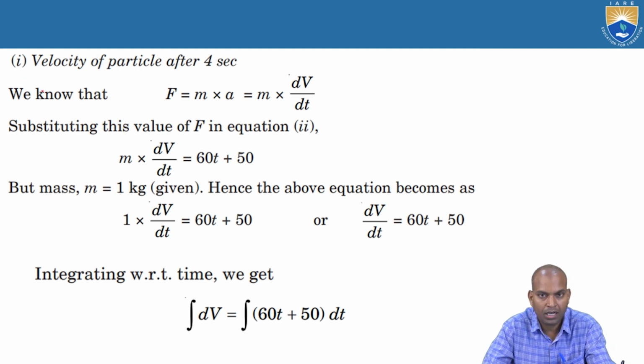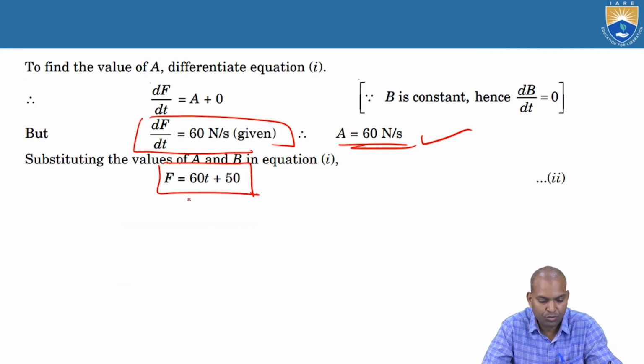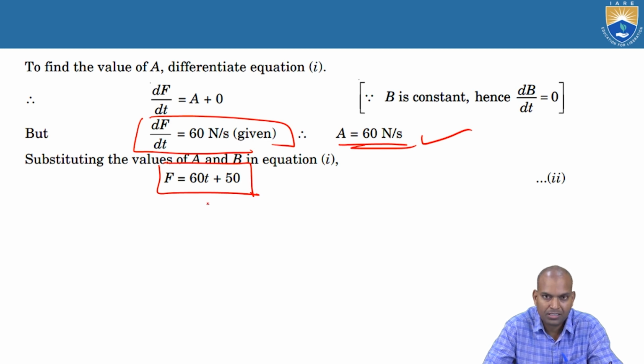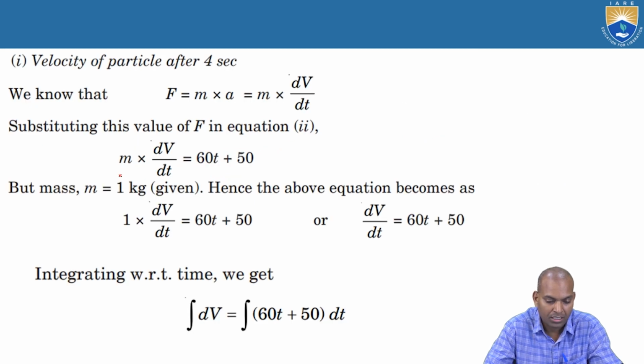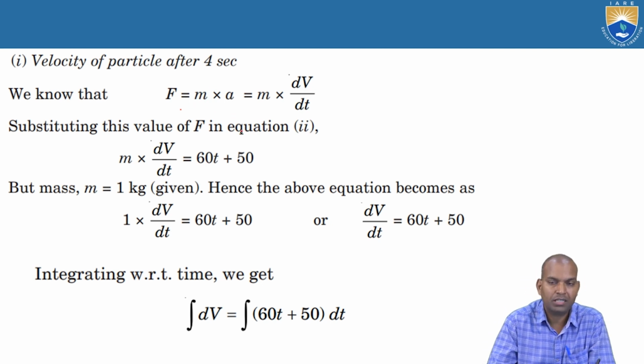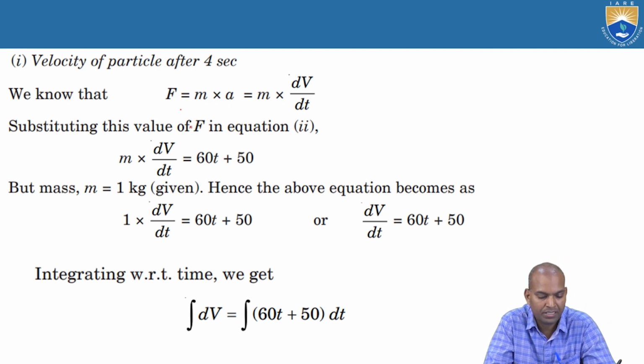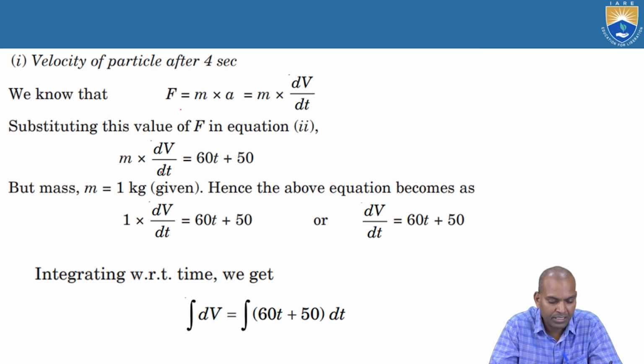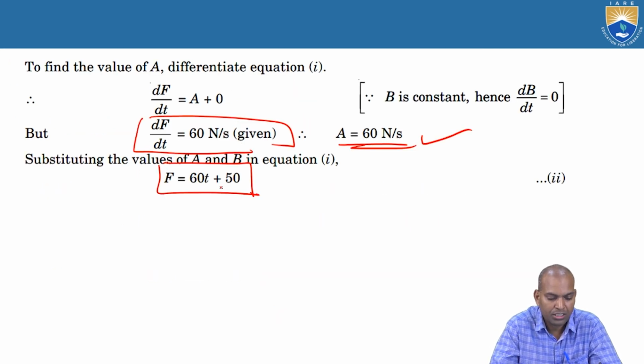Now the velocity of the particle after 4 seconds. Whatever seconds you want, after 10 seconds, after 5 seconds, after 6 seconds, substitute the time. Here, substitute t equal to 4 to get the force after 4 seconds, and t equal to 5 for the force after 5 seconds. Let us begin. Now F equal to m times a, where the acceleration a equals dv by dt. Now m into dv by dt equals 60t plus 15, that is the F value.